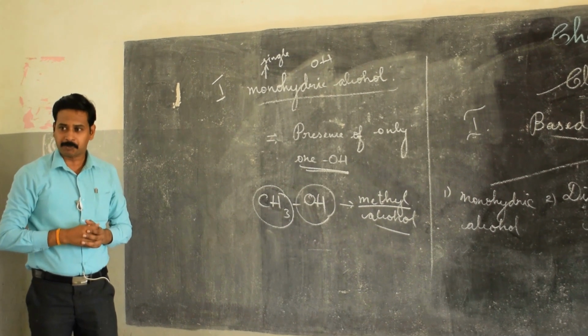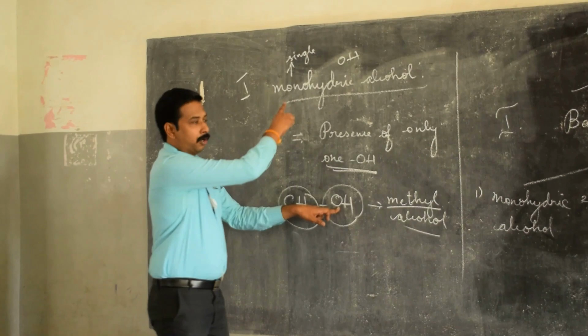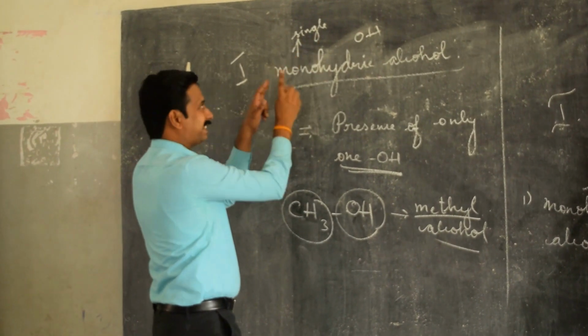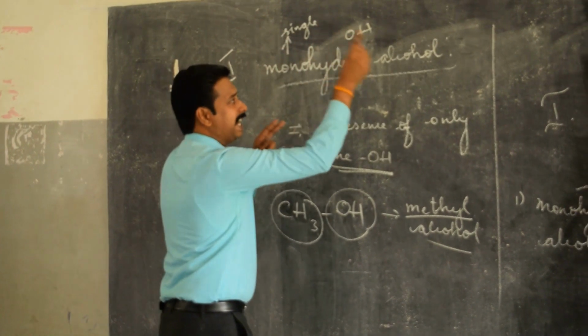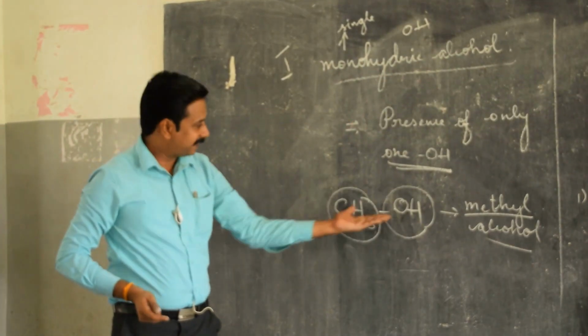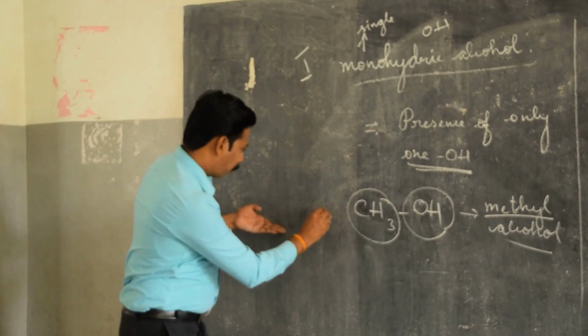In methyl alcohol, you can see very clearly, how many OH are present? Only one OH is present. So it is an example for monohydric alcohol. Mono means single. Presence of a single OH in an alcohol is called monohydric alcohol. The example we can say is methyl alcohol. Sir, can you give one more example?